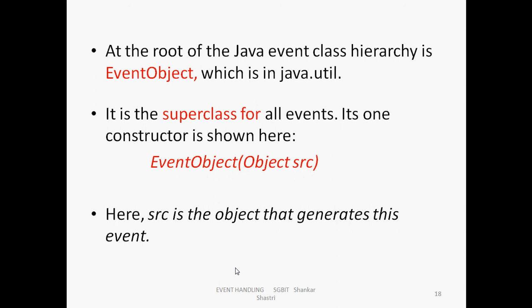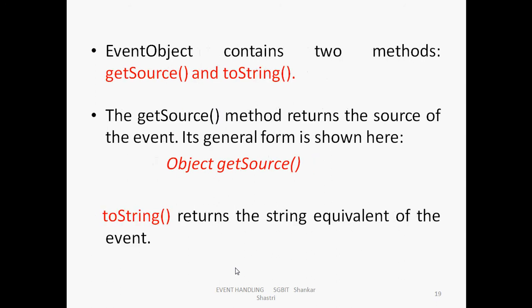This EventObject superclass has its own constructor, EventObject(Object source). For that you have to pass the particular source object: button object, mouse object, keyboard object, like that. Here source is the object that generates this event.